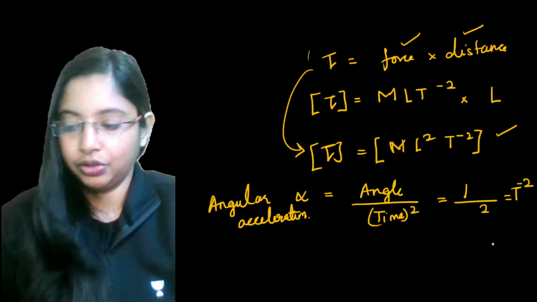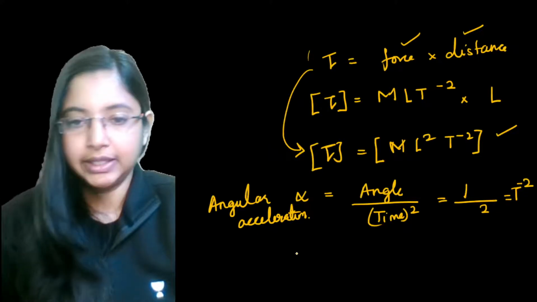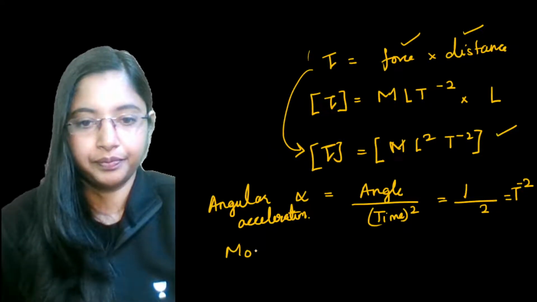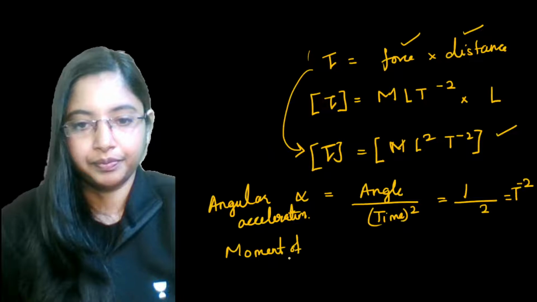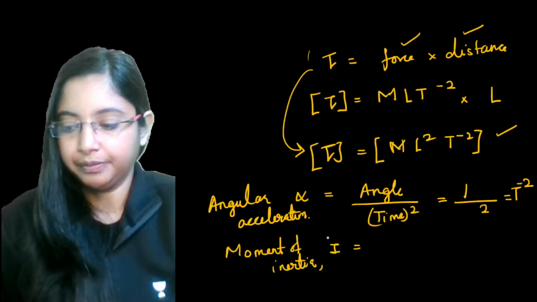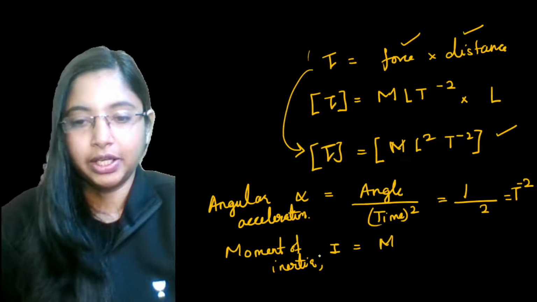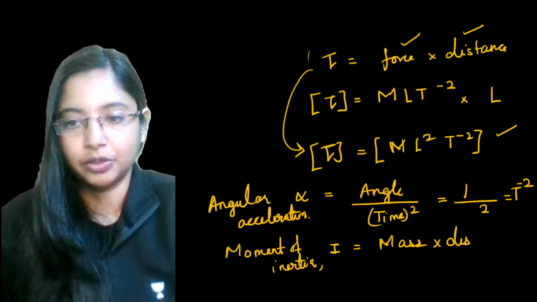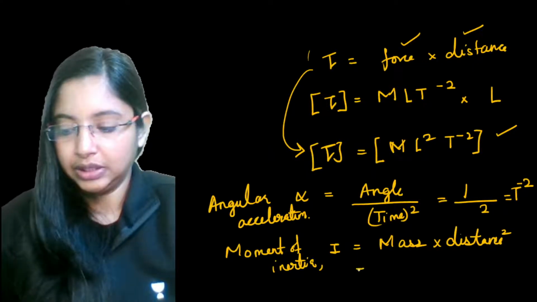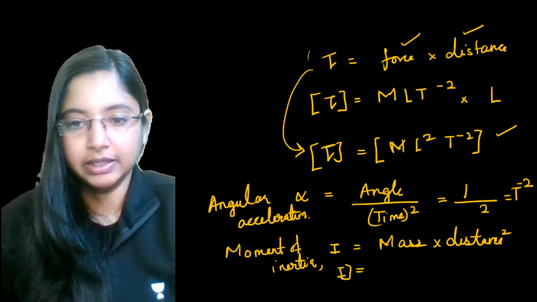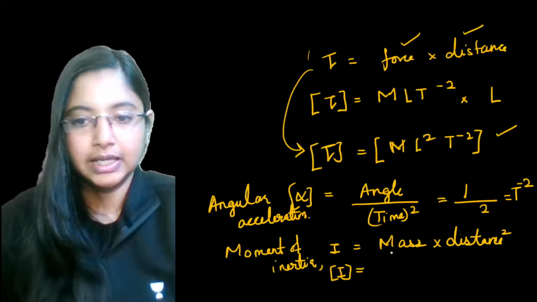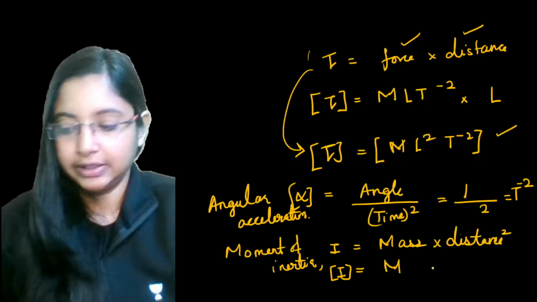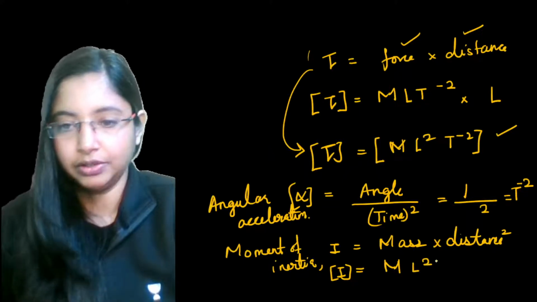Now let's take moment of inertia. Moment of inertia is given by I, which is nothing but mass into distance square. So this moment of inertia has a dimension of mass into distance square, which will be M L to the power 2.